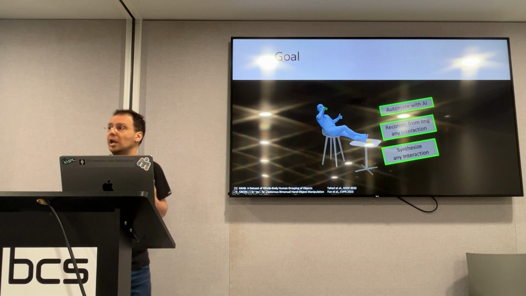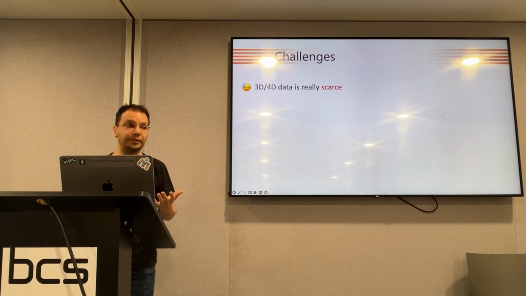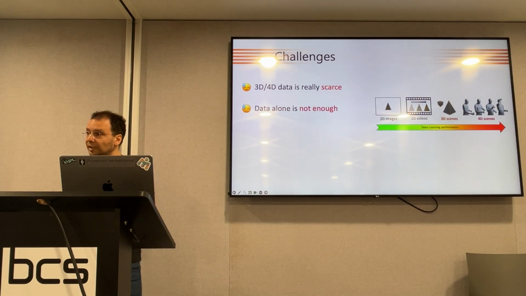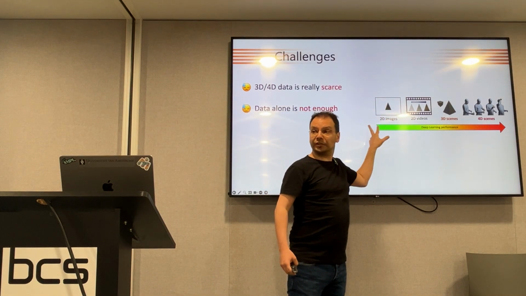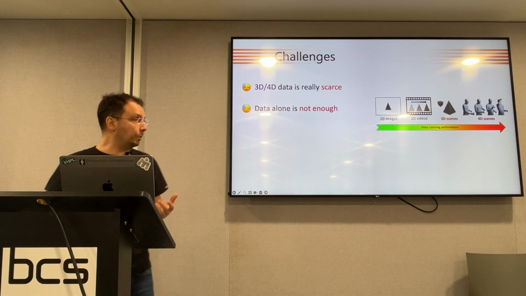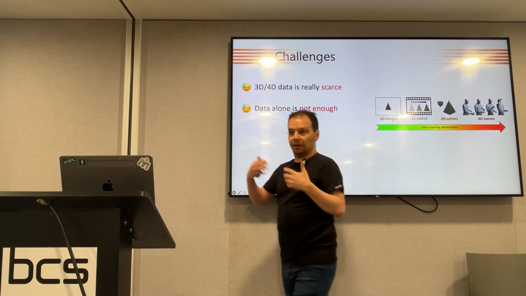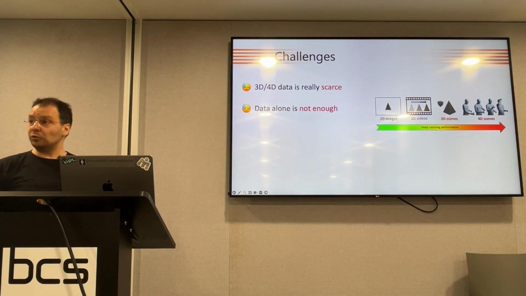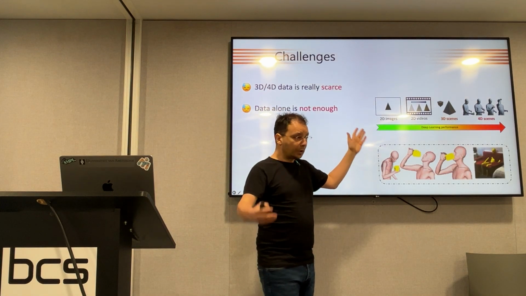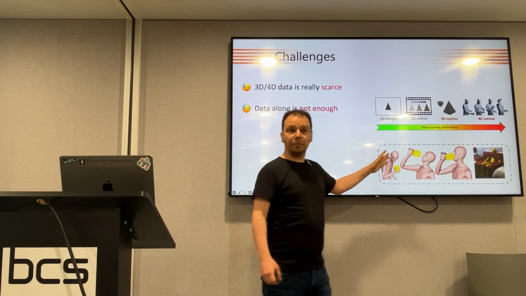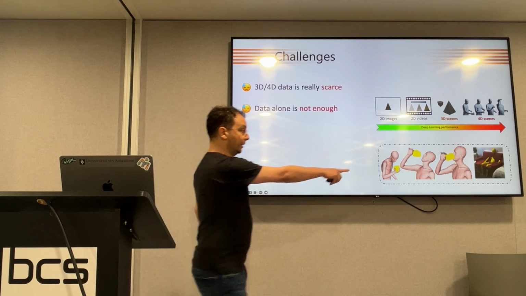And to this end, we meet a lot of challenges. First, 3D or 4D data is really scarce. But even if we had the data, data alone is not enough for a very simple reason. Our machine learning methods, deep learning methods, operate well on regular grid data, like 2D images and videos, but they struggle with 3D scenes, and they struggle even more with 4D scenes, which is 3D things moving and deforming across time. So if we naively feed high-quality data to deep learning methods, we reconstruct motions or poses, or we synthesize them, and we see that they are imperfect. So we have lack of contact where we expect contact to take place, or we have ugly penetrations.